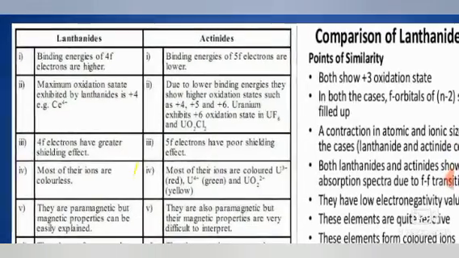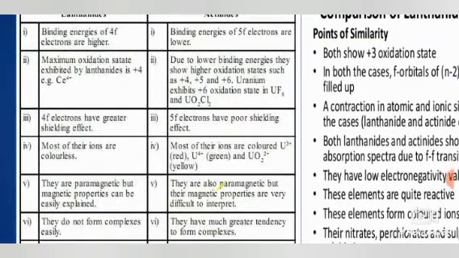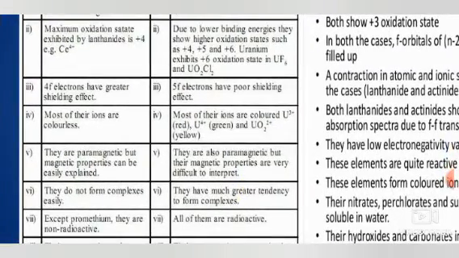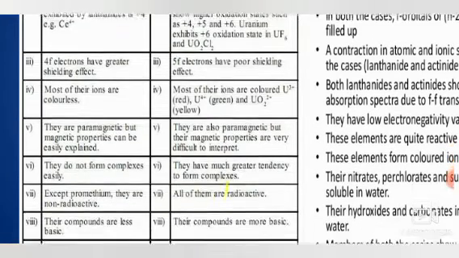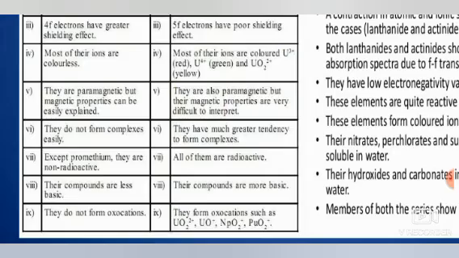Second, the maximum oxidation state exhibited by lanthanide is +4. Due to lower binding energy, actinide higher oxidation states are +4, +5, +6 also. Uranium exhibits +6 sometimes. Third, 4f electrons have greater shielding effect, 5f electrons have poor shielding effect. Fourth, most lanthanide ions are colorless, whereas actinide ions are colored. Fifth, both are paramagnetic, though lanthanide magnetic property can be easily explained, whereas in actinide they are also paramagnetic but their magnetic property is very difficult to interpret.